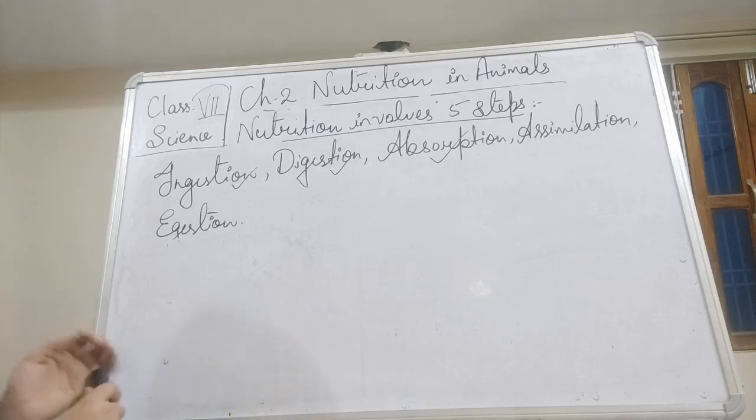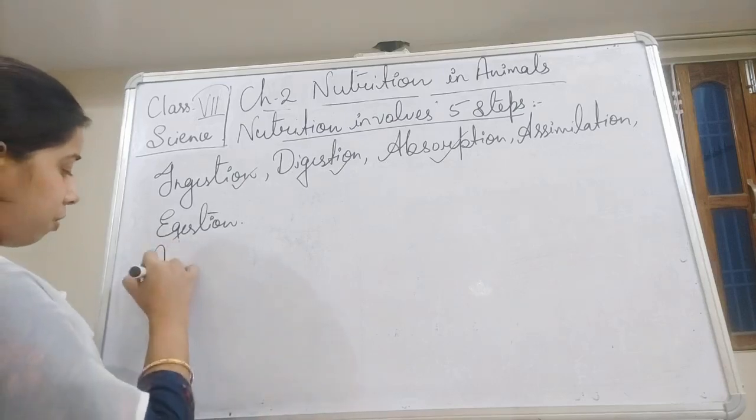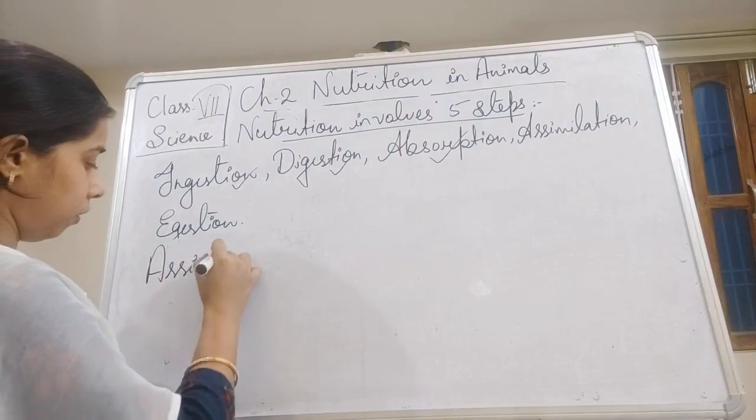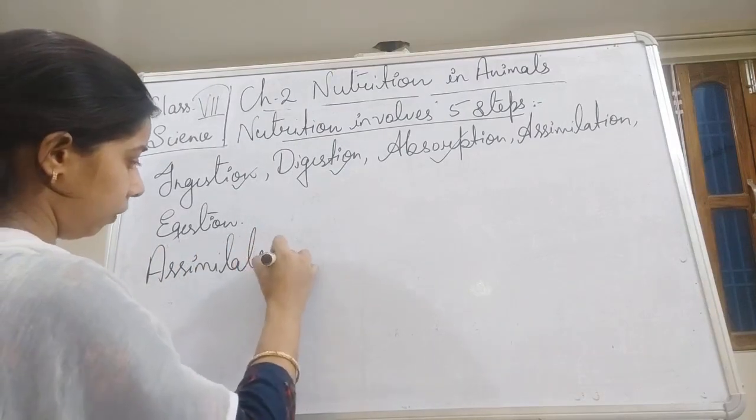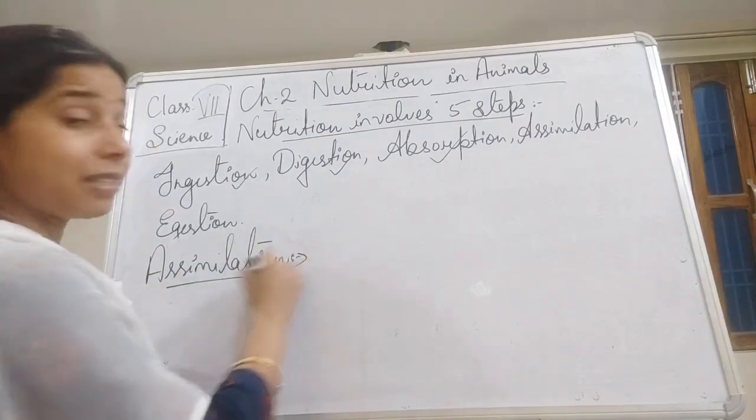Now, let us see the assimilation. What happens in the assimilation?